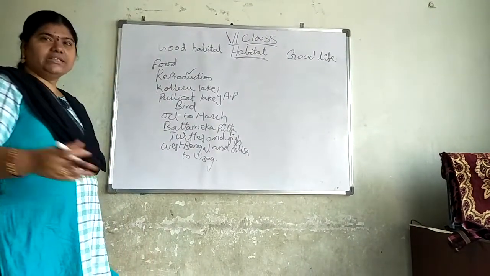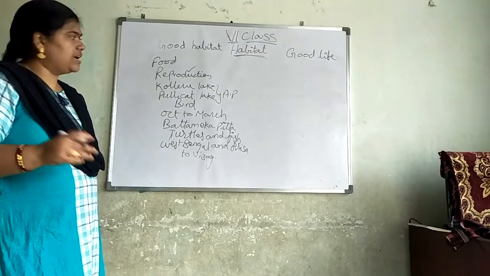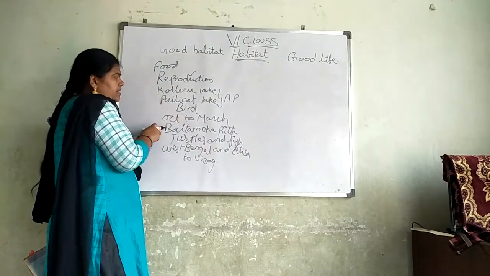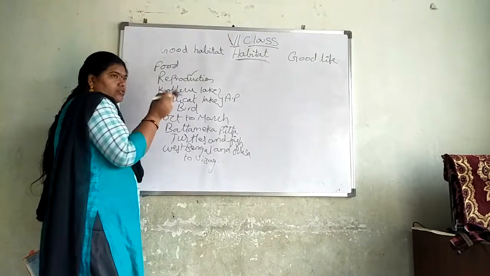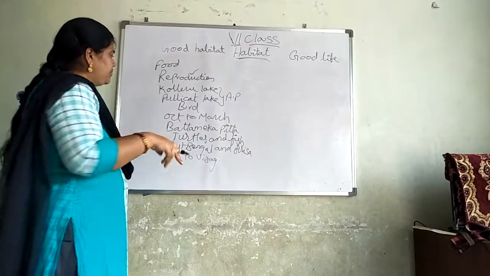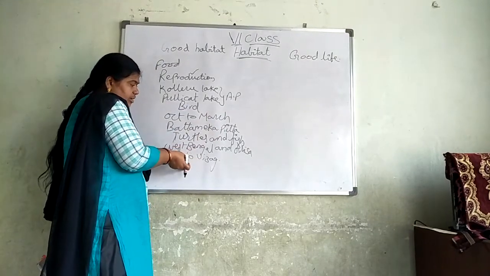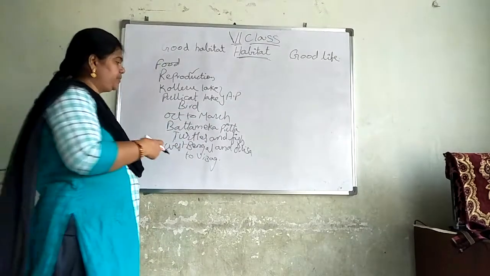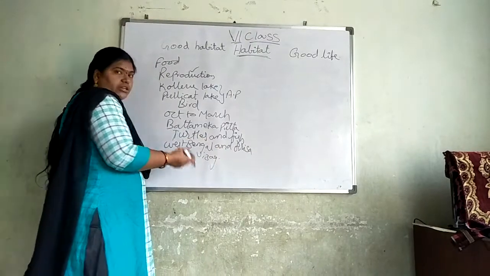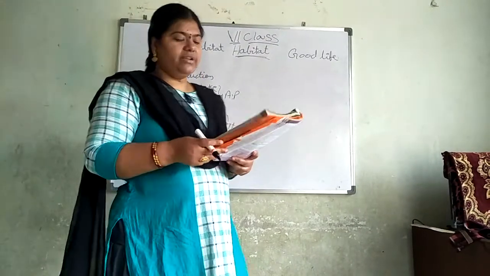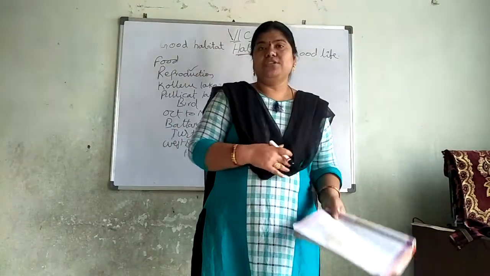See how long the distances are that fishes and turtles move. Here we saw that the Batamika Pitta migrates from long distances to Kolleru, Pulicat and Kurnool district. They come for reproduction from October to March. Like this, the birds and animals all migrate from one place to another.